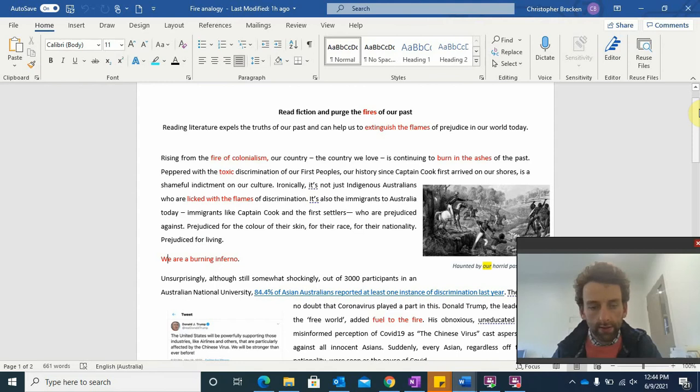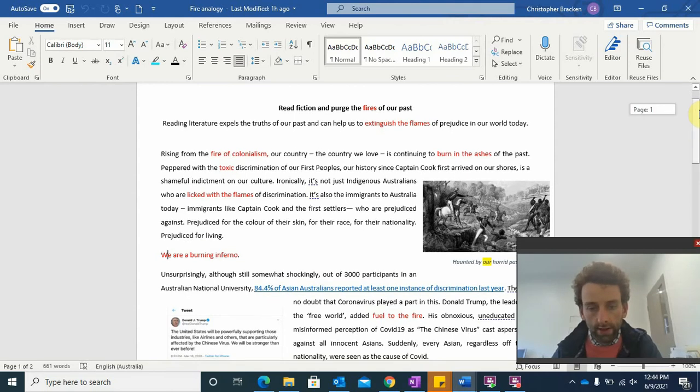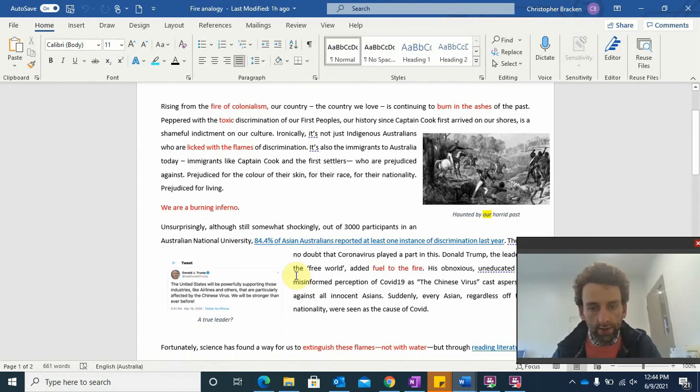So this idea of prejudice is still rife in our country today, which is what I go on to do in this section here. So I've introduced the concept of prejudice. I've said it's not just Indigenous Australians, it's also immigrants. And then as a result of that, this paragraph here looks at that.